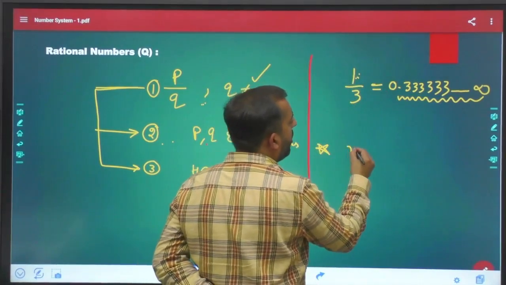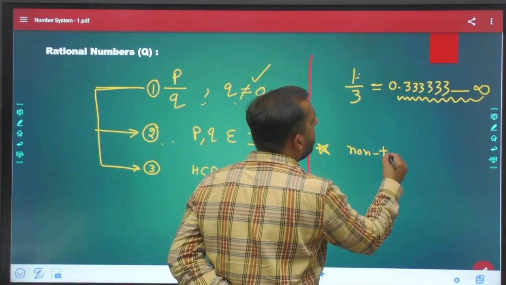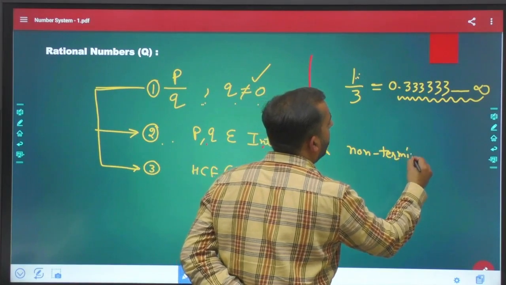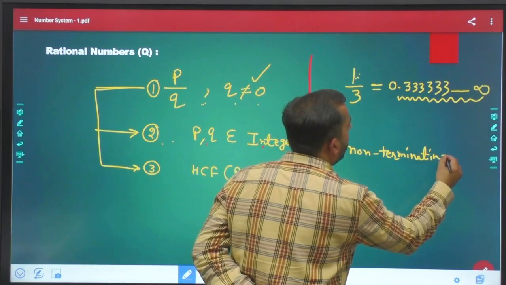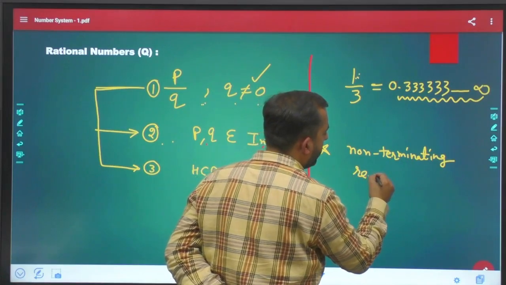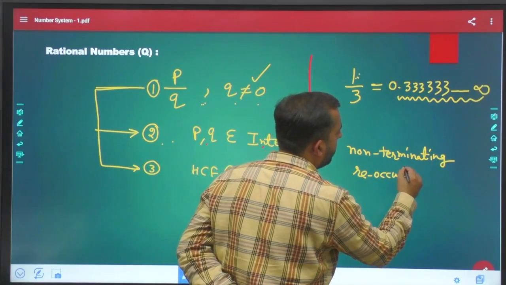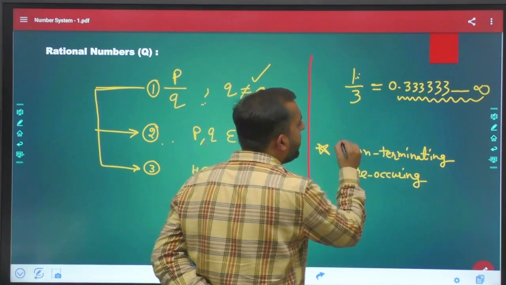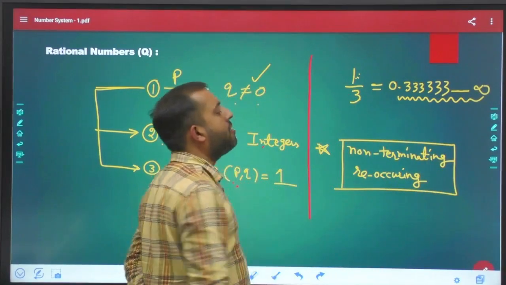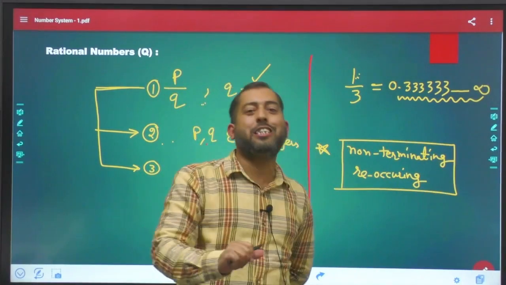So, non-terminating and recurring decimals are also called rational numbers.